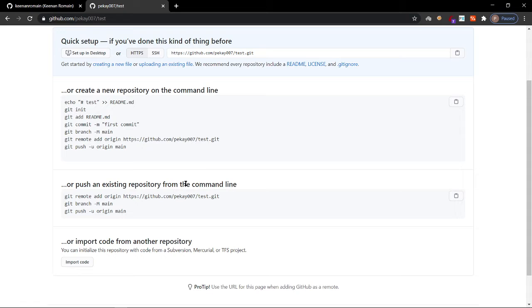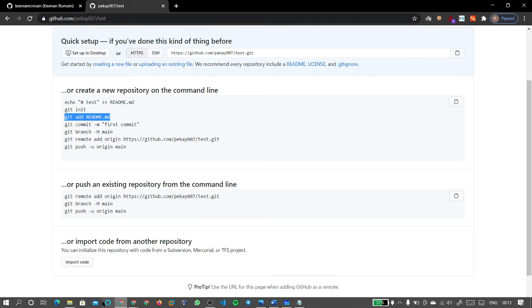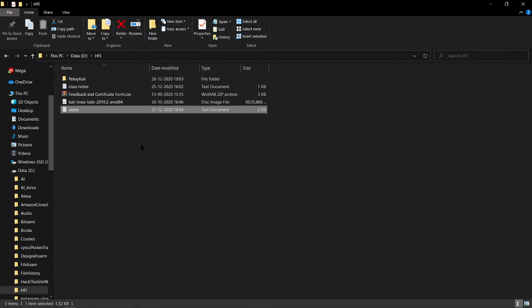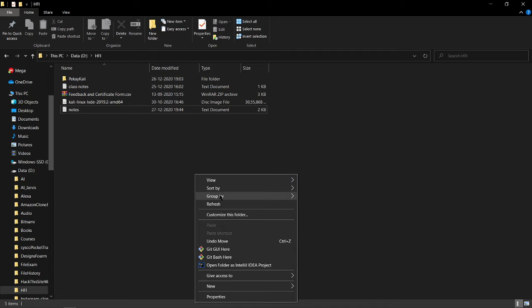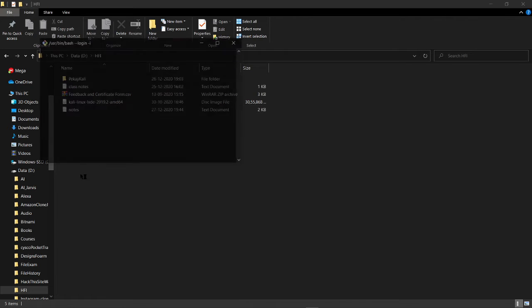When I click create repository, it will show me commands to copy and paste. Let me give you an example. I have a particular folder that I want to import to GitHub. This is the GUI way.